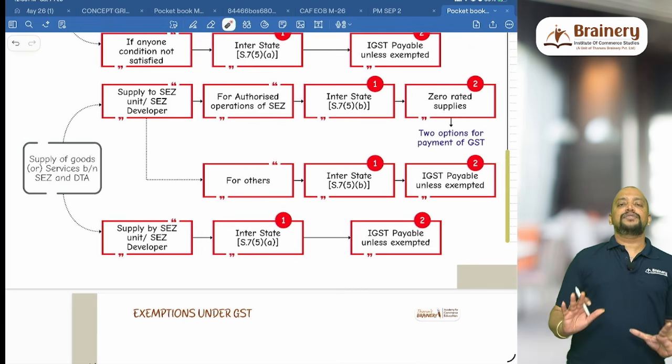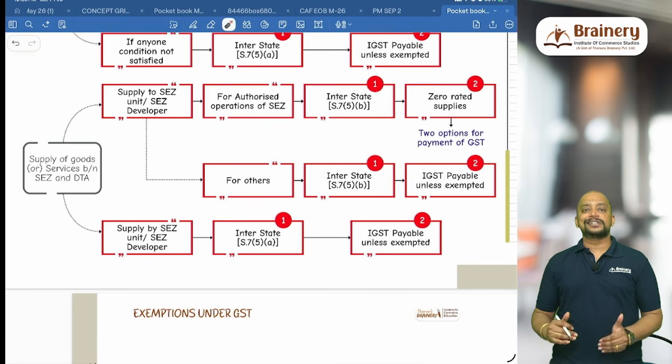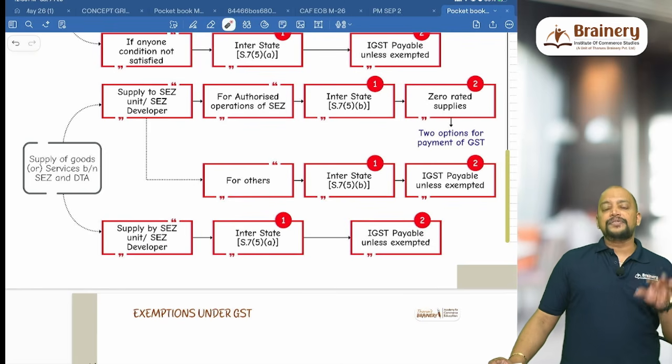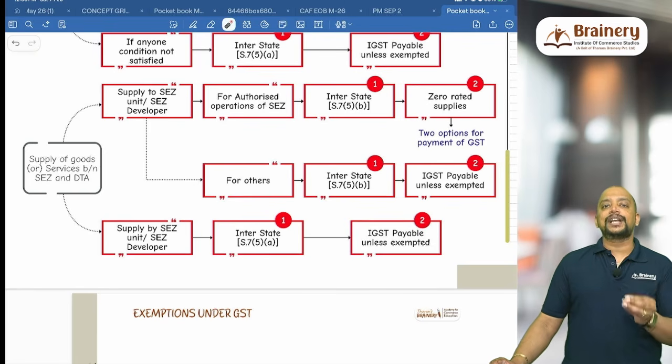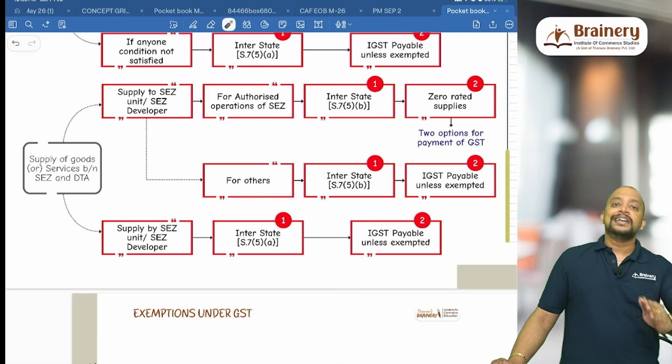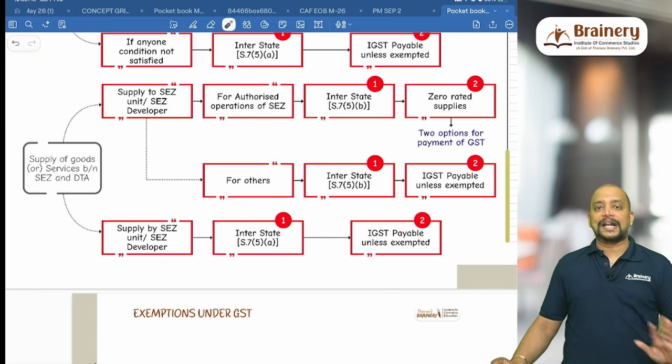So this is with respect to charge under IGST. This is not given along with the regular topic. We have import and export under GST, one chapter given in the ICAI study material. There we have the information related to this. It's a small topic, but definitely it will have connecting provisions in many other questions while solving the practical questions.